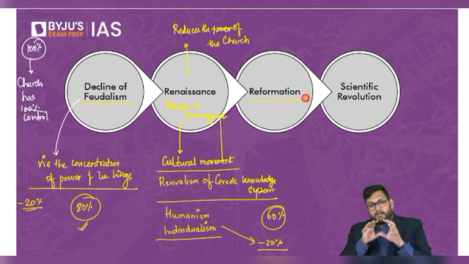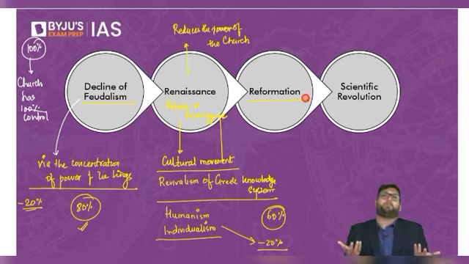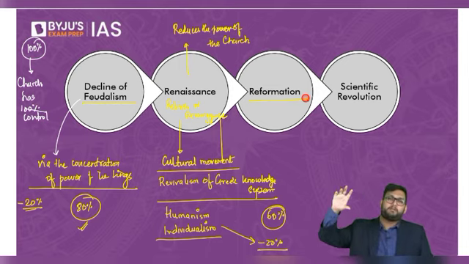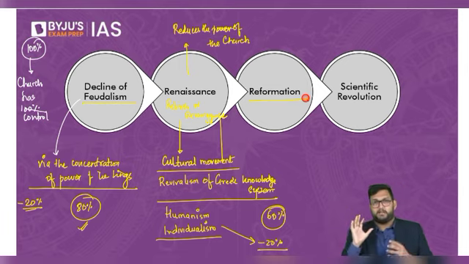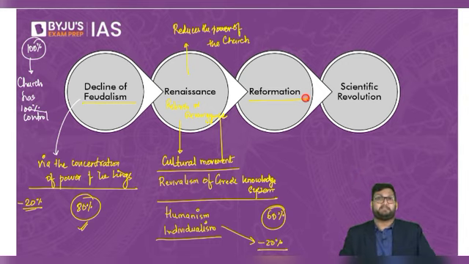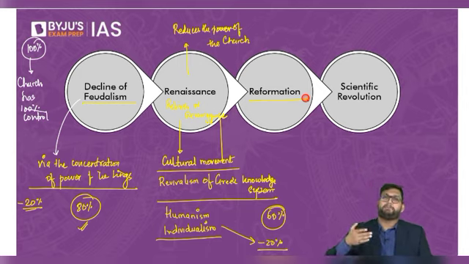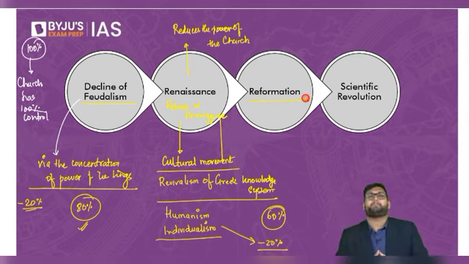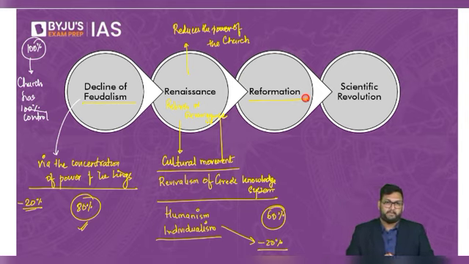Now, the church is a corrupt body. What happened was that the Pope, the bishop, the upper bureaucracy of the church, was very, very wealthy. Too much money. However, the priest on the ground had no money. So while the priests were dying, the bishops, archbishops, these are very important titles within the church, Pope, bishop, archbishop, had a lot of money. This is called the corruption within the church itself.